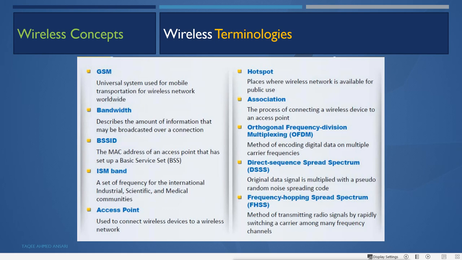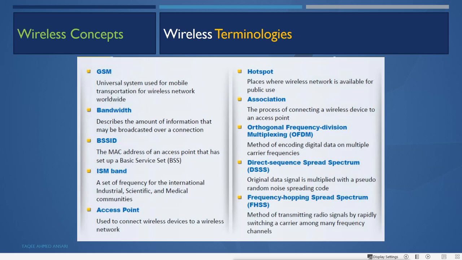The access point is also used to connect the wired network to the wireless network. That means we are getting the internet or network connection from the wired side, and we want to spread the network through wireless. So we can add the wireless access point to the wire, and then this wireless access point will make the network wireless for the other wireless devices.